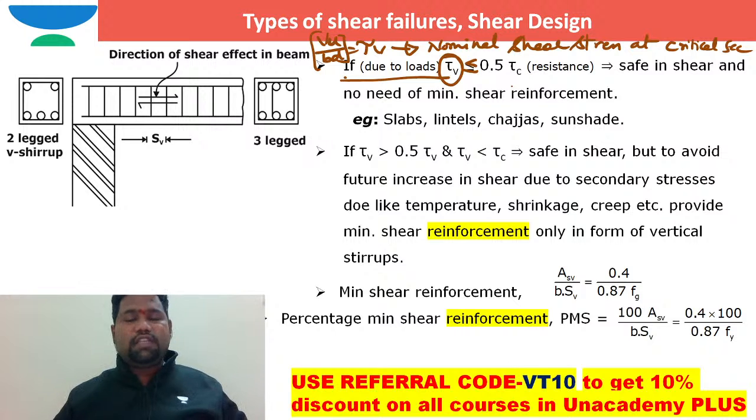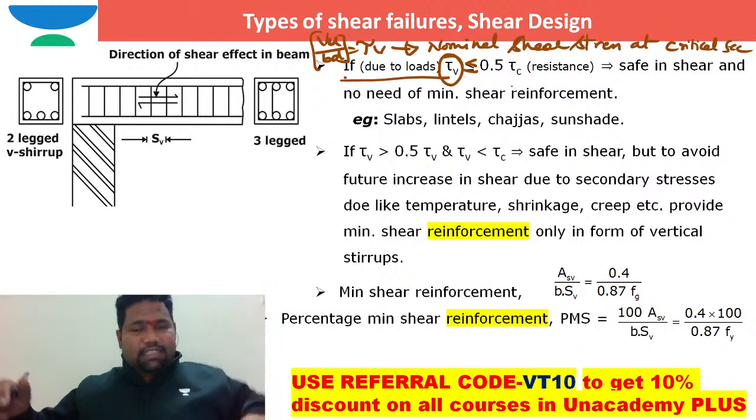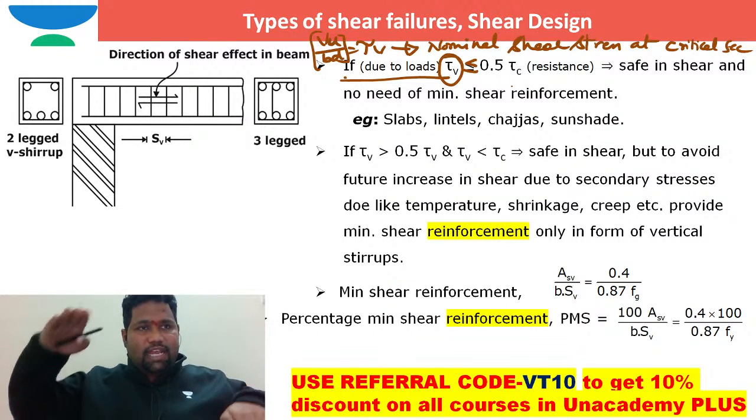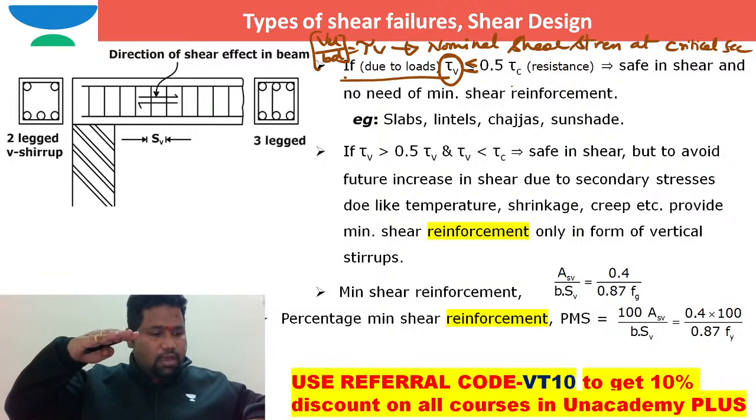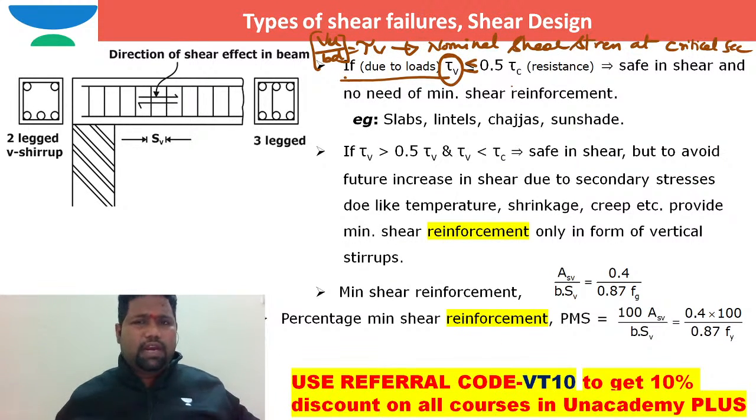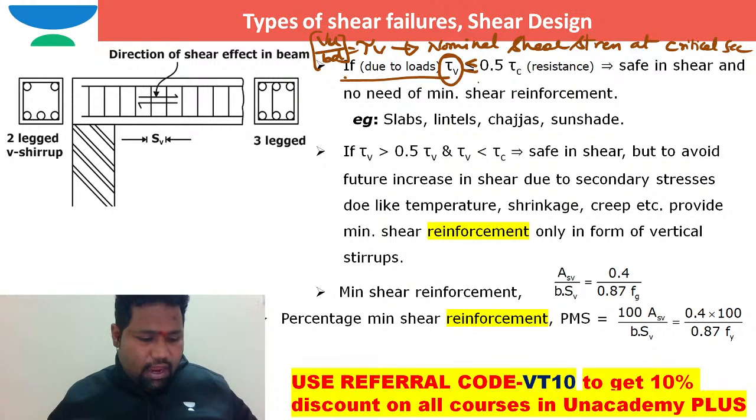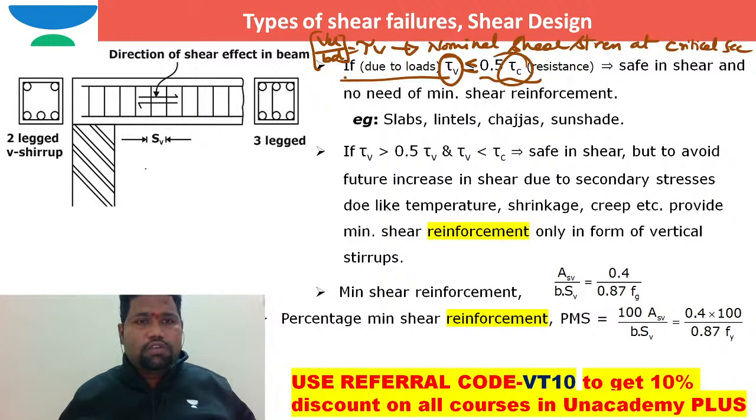In such a case, what can you understand? Developing stresses are less than 50 percent of the strength of the beam. Then in such a case, there is no possibility of shear failure happening, right? So I can say this when it is less than or equal to 0.5 times tau c. Tau c stands for the shear strength or shear resistance of the RCC beam.